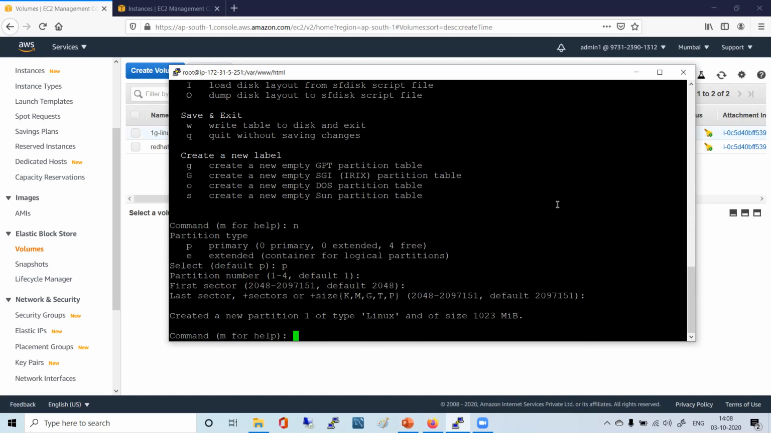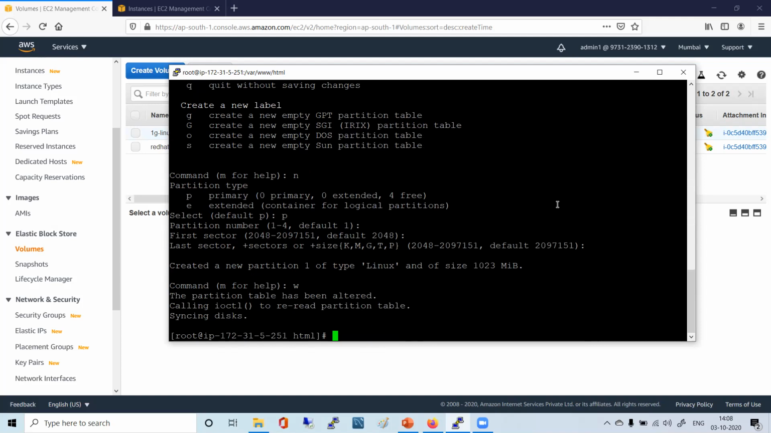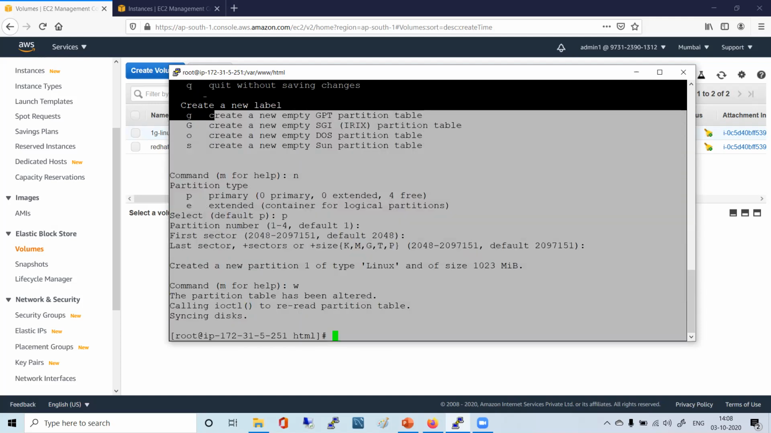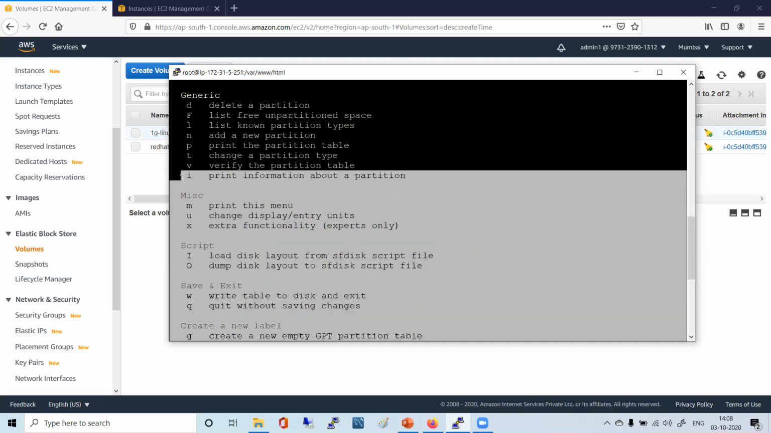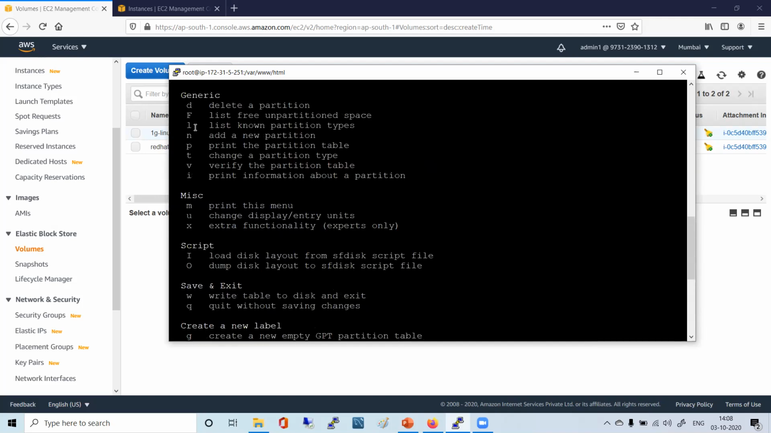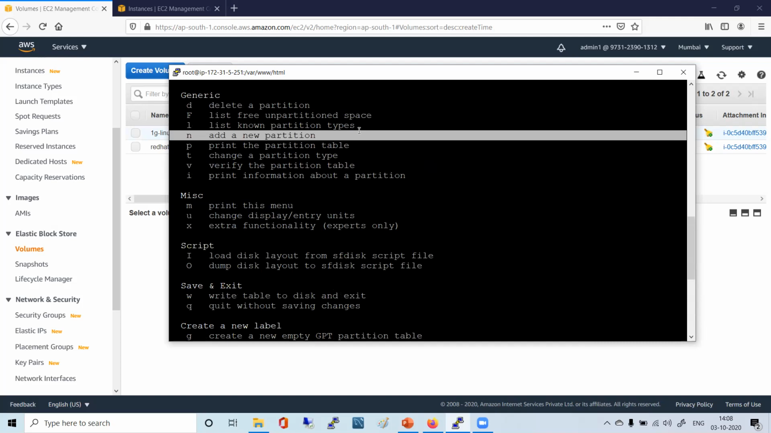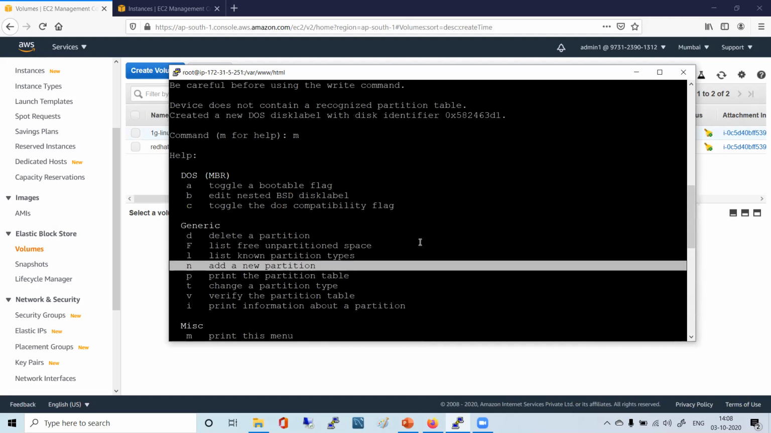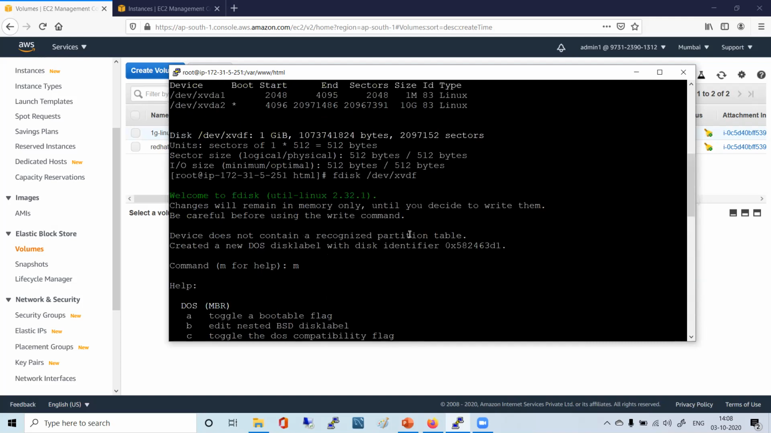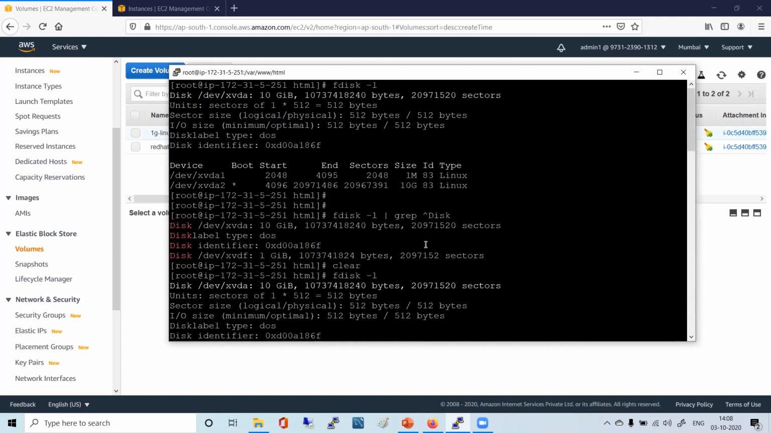And then what happened here? I have to save and quit. W is to save and quit. As I press W, it says the partition table has been altered, calling ioctl to re-read partition table, syncing disks. So you can also do it. Please do it. You see, add a new partition option under generic. Understood? Just do that.